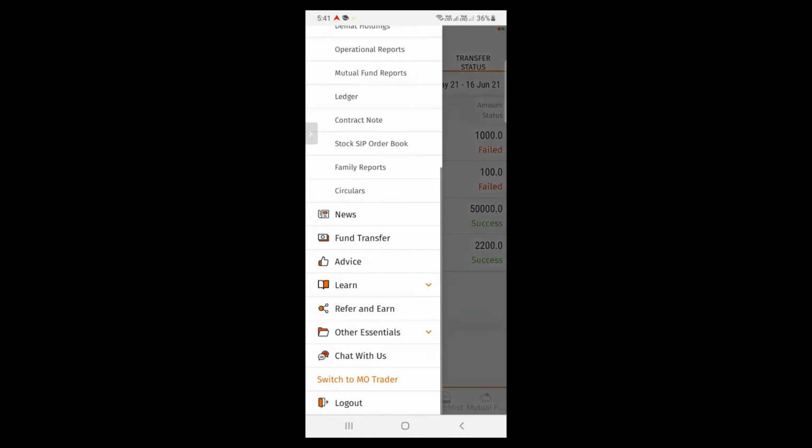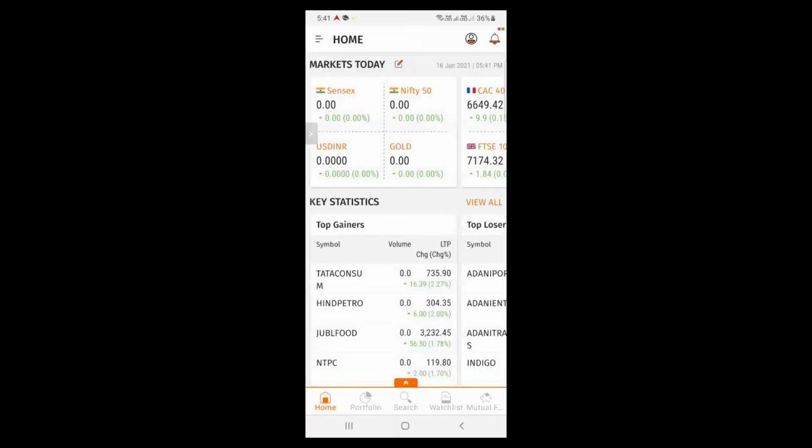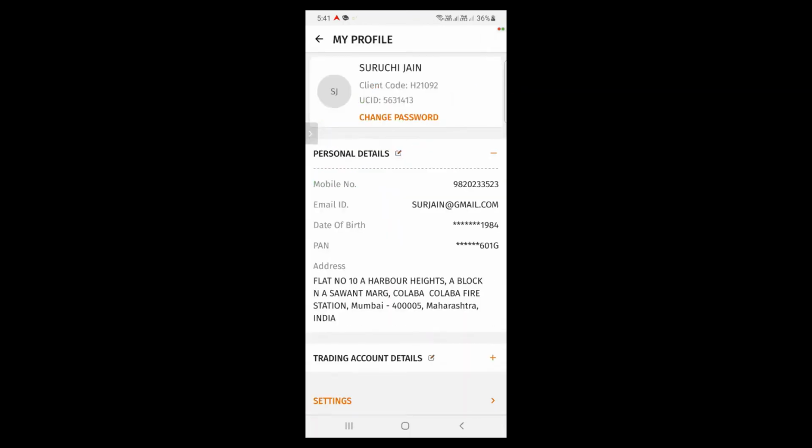For that, you need to click here on the bottom of the page, left hand side bottom, home page. This is again your home page. One profile icon will be shown on the right hand side top corner beside the bell icon. You need to click on that profile icon. This is how your profile will look. If you need to change your password, mobile number, email ID, address, and bank details, you will be able to change this from this page.